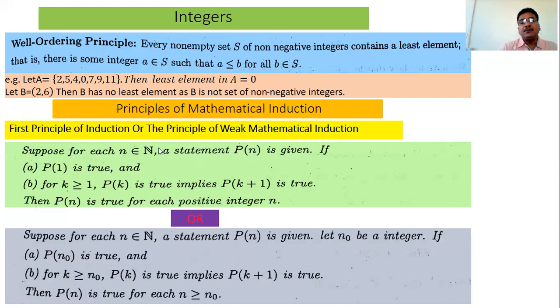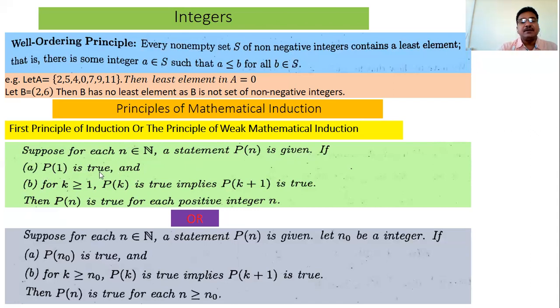Because to prove P(n) for all n belonging to N, we would have to prove P(1) is true, P(2) is true, P(3) is true, P(4) is true, and so on. But it is an endless procedure. So in this case, use the principle of mathematical induction. So what is the first principle of mathematical induction? Prove P(1) is true.